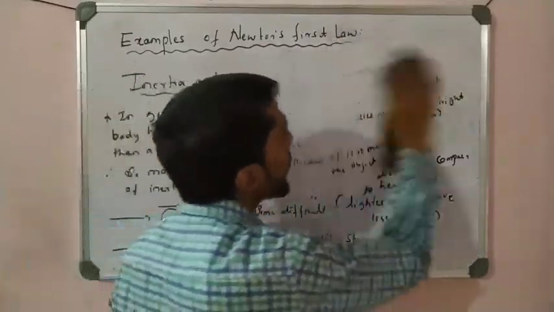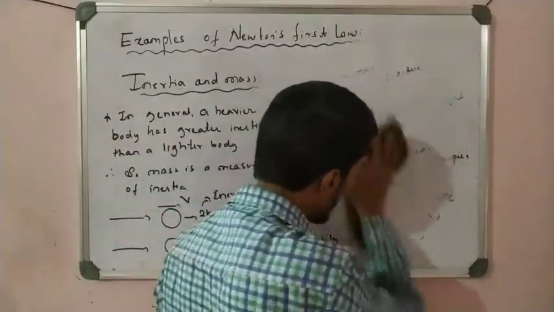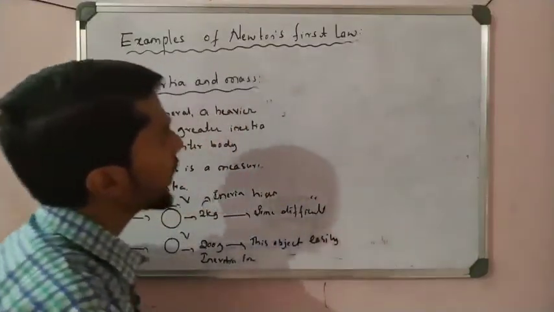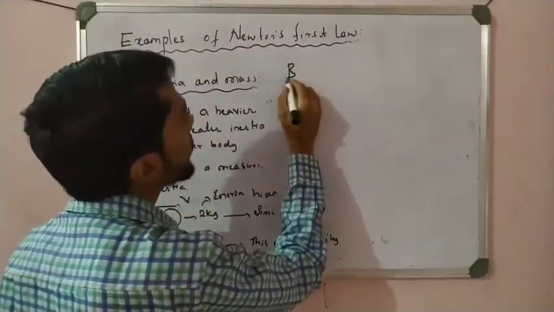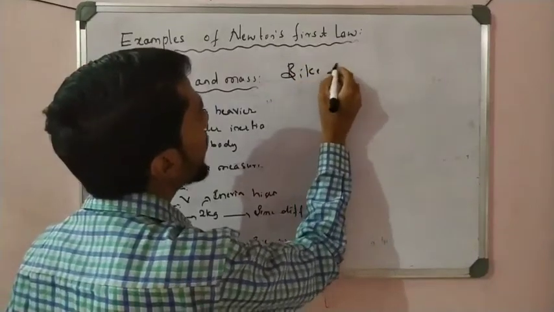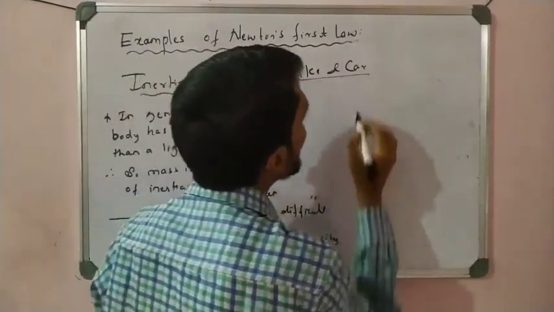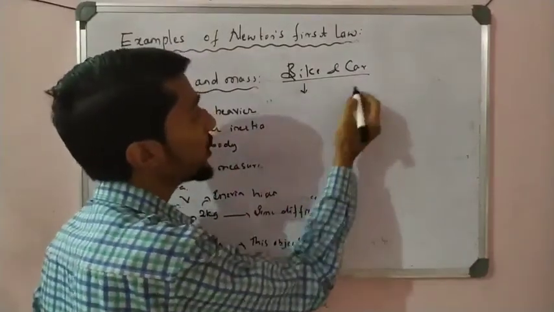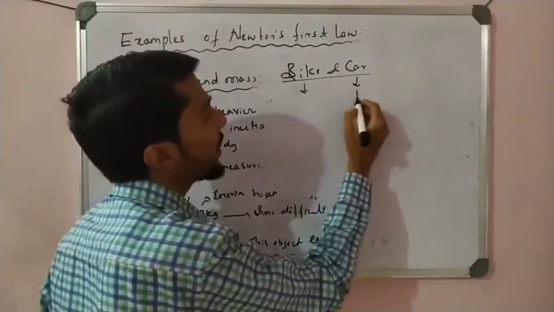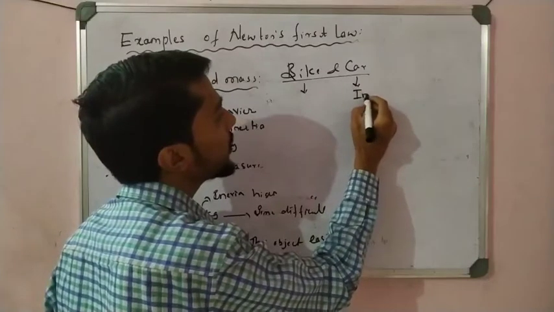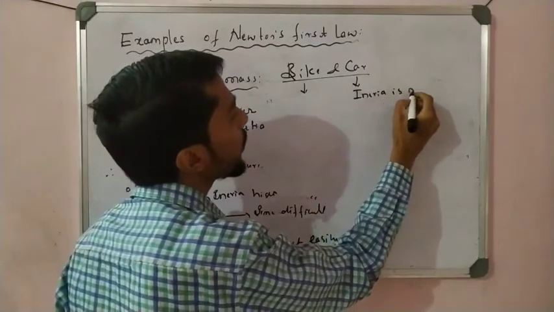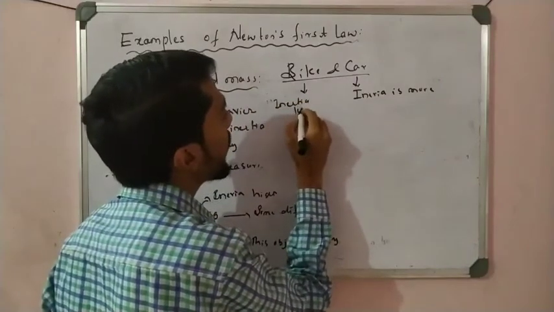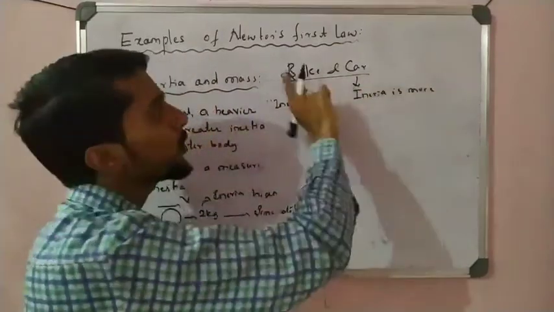So I can give some last examples, students, to tell me which has high inertia and which has low inertia. For example, bike and car. Which has more inertia? Right, the car has more inertia. The bike's inertia is less. Why? Because of mass. The car's mass is more than that of the bike.